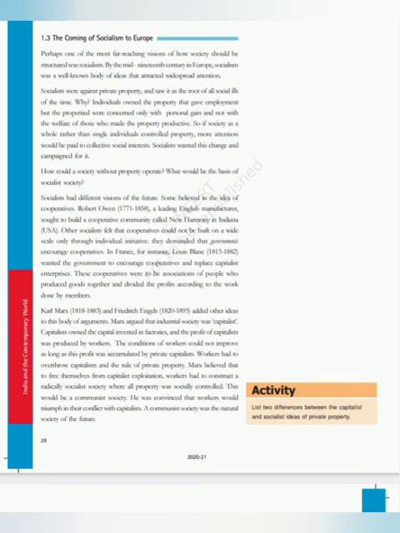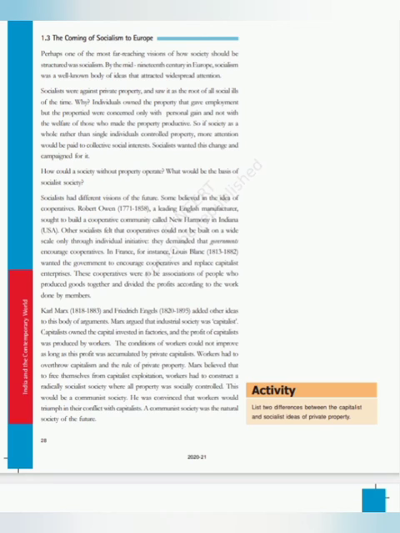He was a leading English manufacturer and he sought to build a cooperative community called New Harmony in Indiana. Other socialists believed that cooperatives could not be built on a wide scale only through individual initiative, so they demanded that governments encourage the cooperatives.